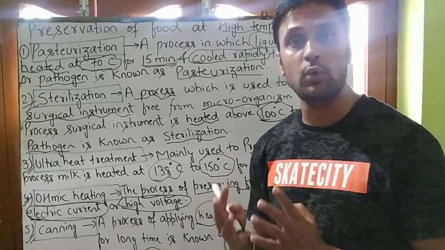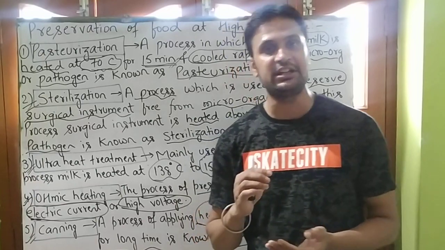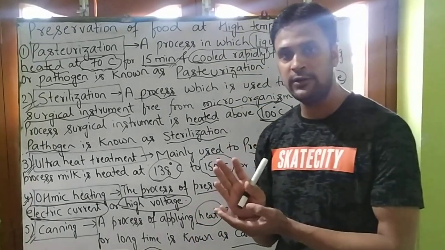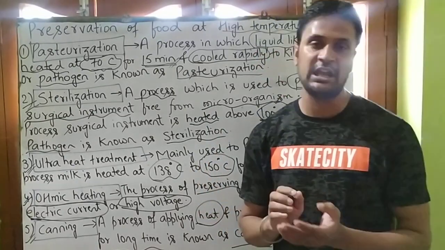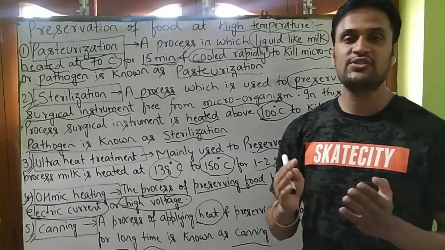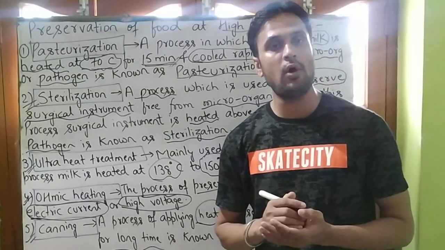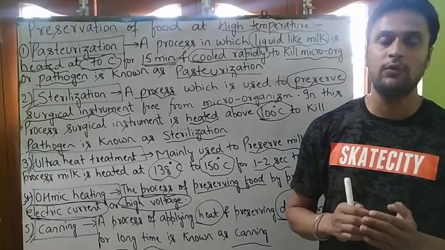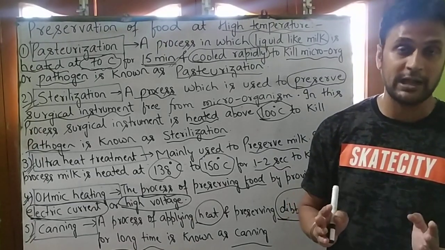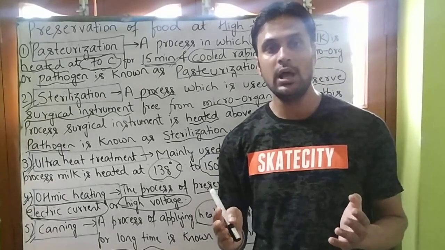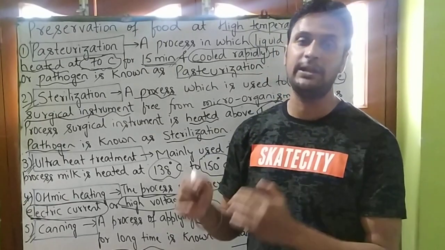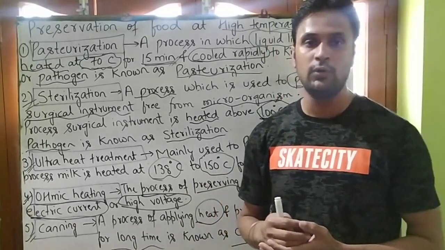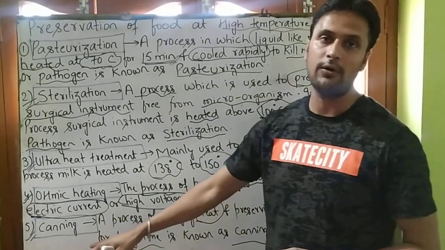So students, canning is a process of applying heat to various food in dibba bund or cans. The dibba bund or canned food are also susceptible to microorganisms, so we have to preserve it for a long time. The question arises, how to preserve our dibba bund food? We can preserve it by the process of canning.